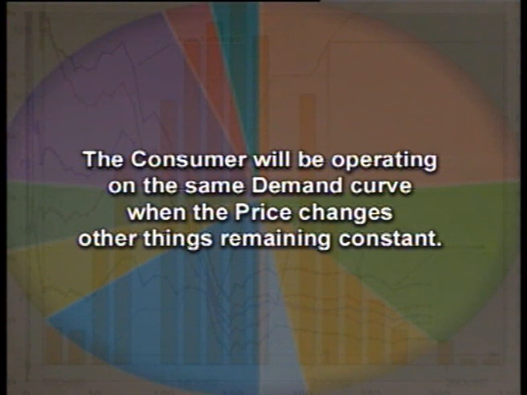Now, the next aspect that is important for us to understand is that whenever the price changes, other things remaining constant, then the demand will change on the same demand curve. In other words, the consumer will be operating on the same demand curve when the price changes, other things remaining constant.